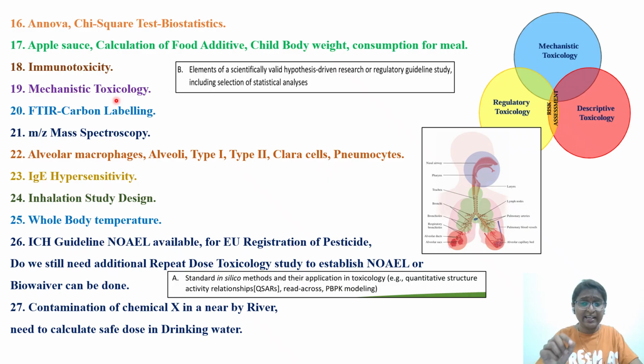So they want to assess you overall. Even though your work area might not be mechanistic, you should be aware of the concepts related to mechanistic toxicology. In the exam, they will definitely ask. So read about those things also.